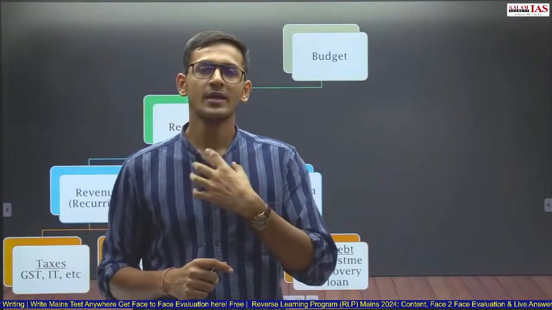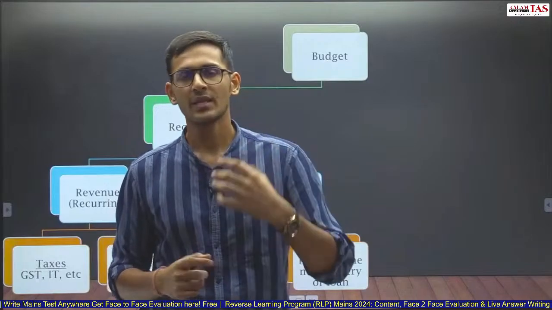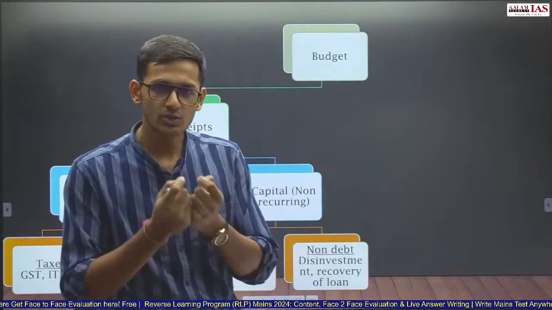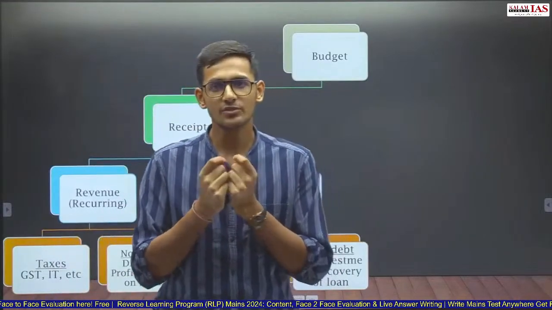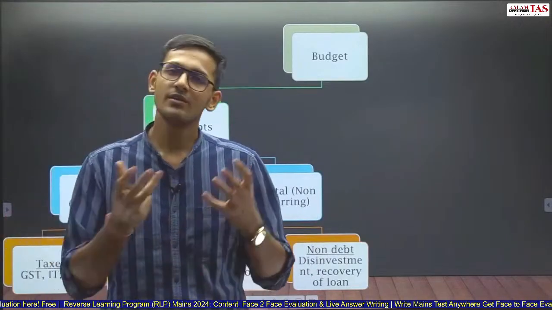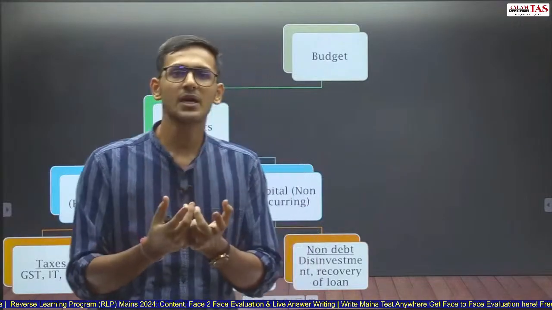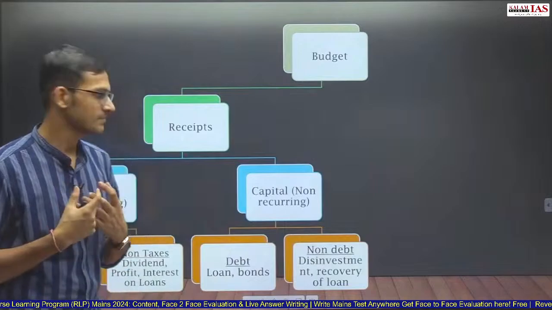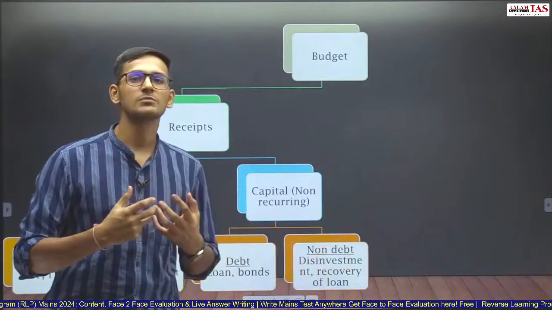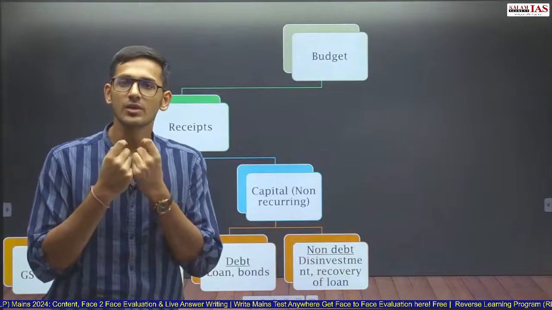Whatever loan I give to someone else becomes my asset, because that money is going to come back to me. Whatever money is going to come back to me, whatever has its worth and can be converted into cash in future, will be an asset for me. So if I have given you a loan, then that becomes part of my capital. And if I am recovering that loan from you, then that becomes part of my capital receipts. That is not an earning.